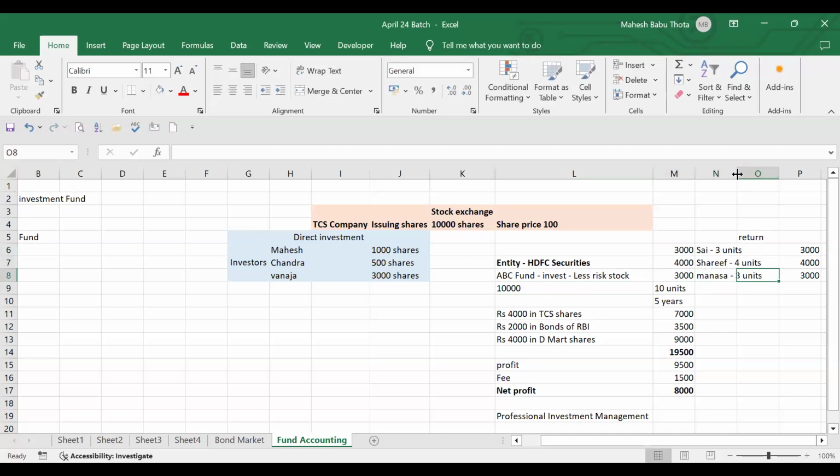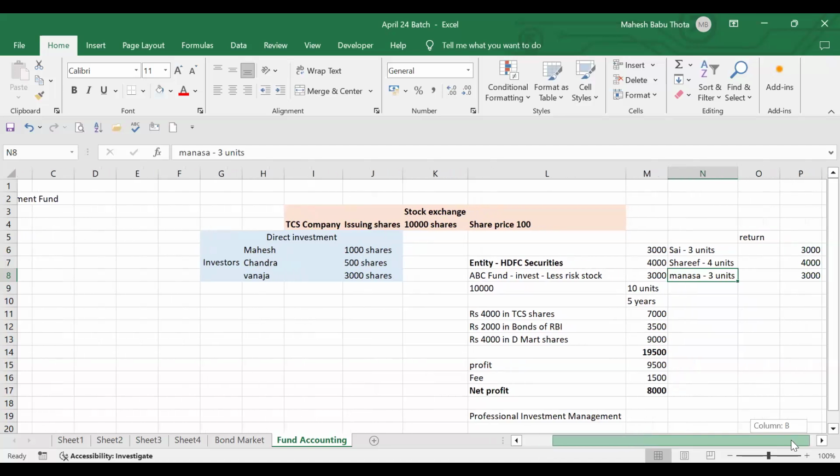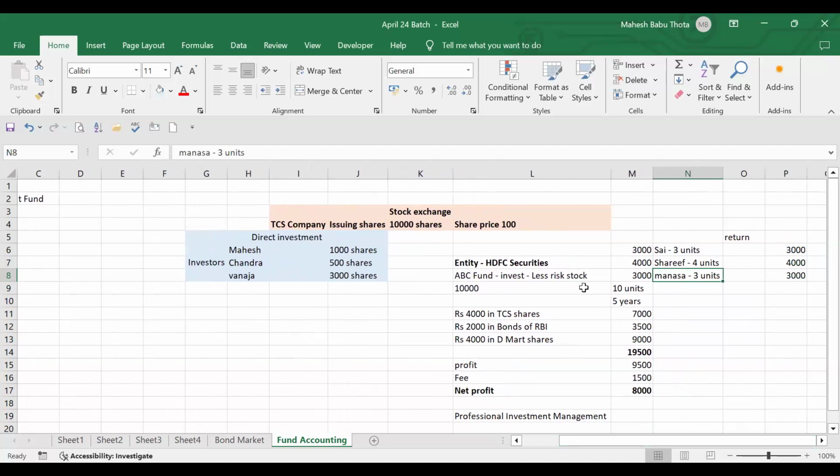Why am I giving these units? Even I should know, right? How many units are left? How many units were purchased by these investors? How much capital is collected? There should be a certain base, right, to calculate all these things.